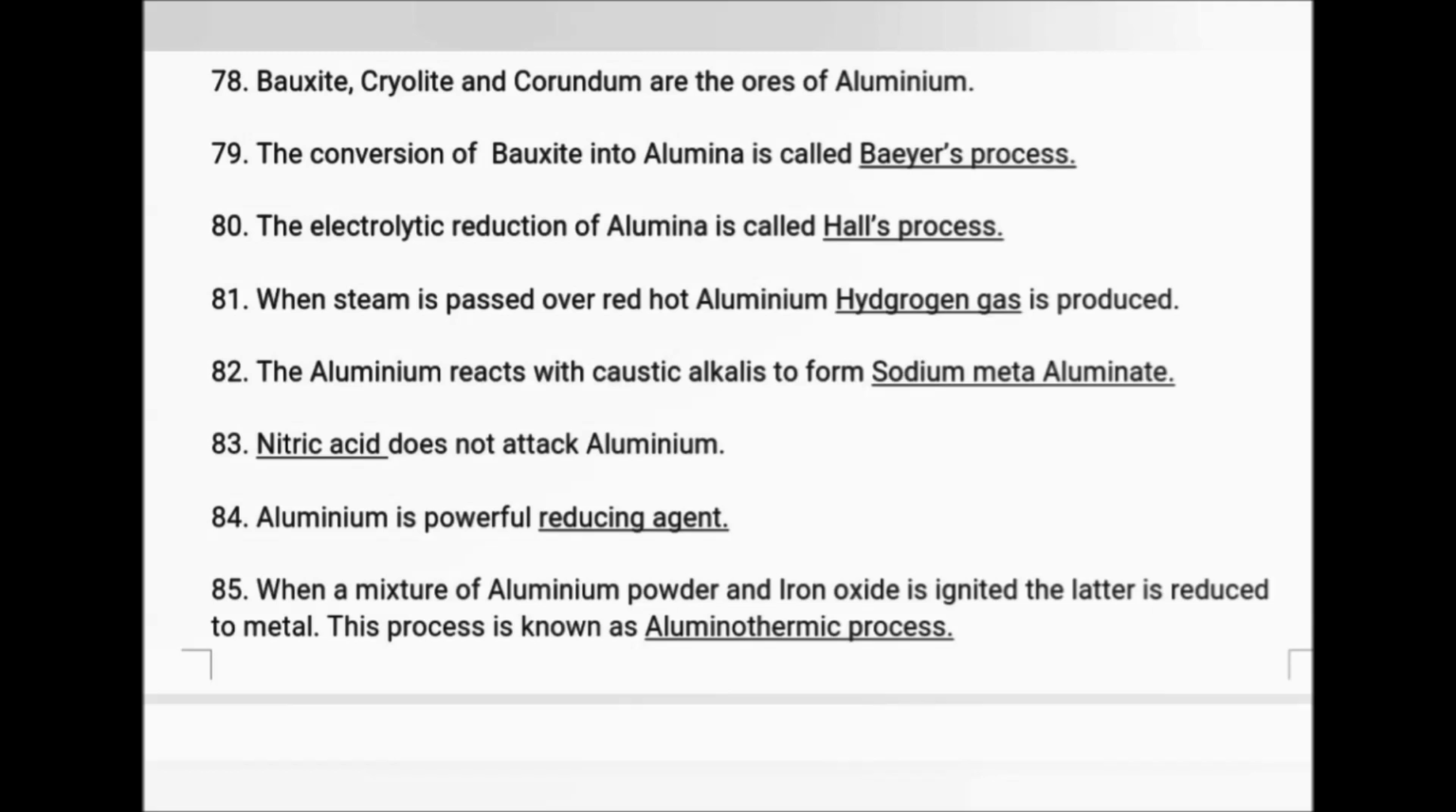Aluminum is a powerful reducing agent. When a mixture of aluminum powder and iron oxide is ignited, the latter is reduced to metal. This process is known as the aluminothermic process.